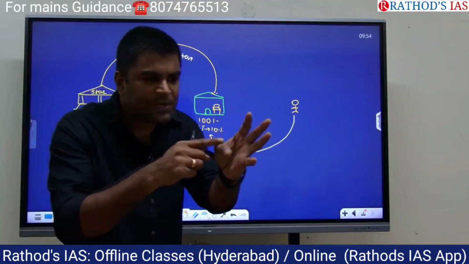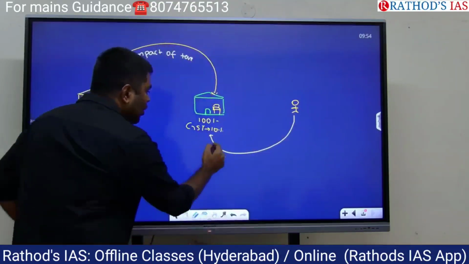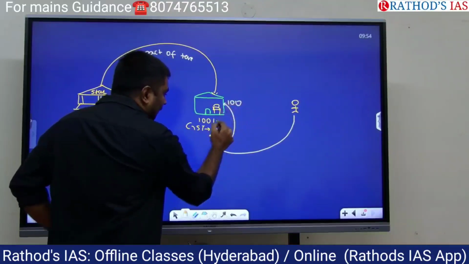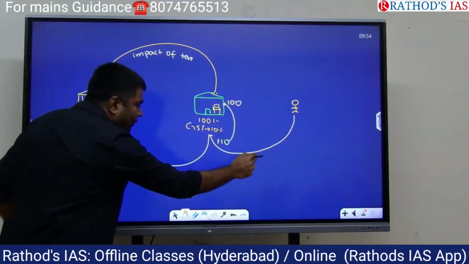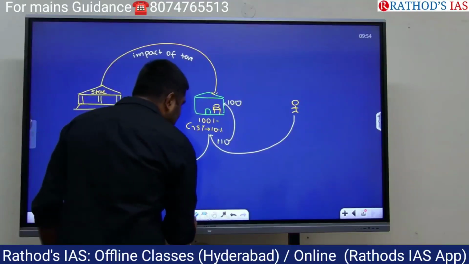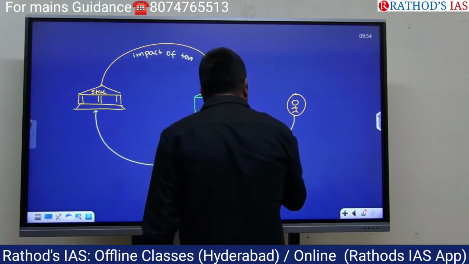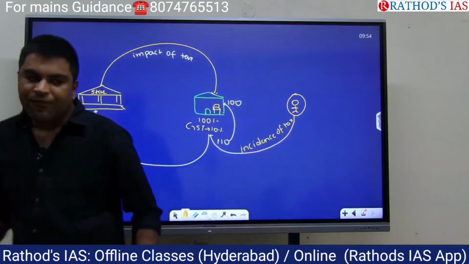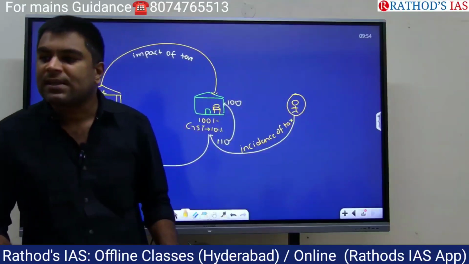He will collect the 100 rupees from you and also the 10 rupees of GST tax from you, right? Totally he collects 110 from you, and out of this 110 he keeps 100 rupees with him, and the 10 rupees is paid to the government. Now ultimately, who paid the 10 rupees of tax to the government here? This individual. So the incidence of tax is on this individual. So in such a way, if impact of tax and incidence of tax is on multiple points, you call this kind of taxes indirect taxes.